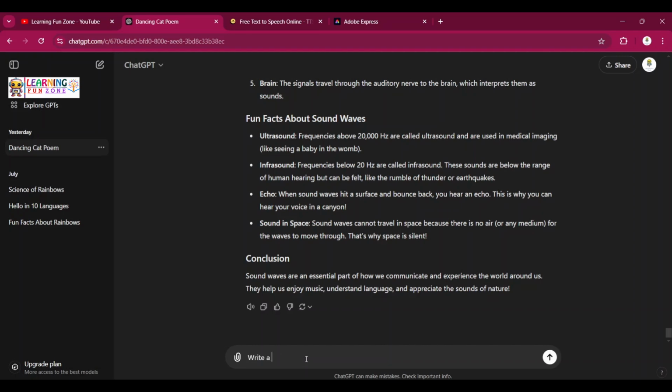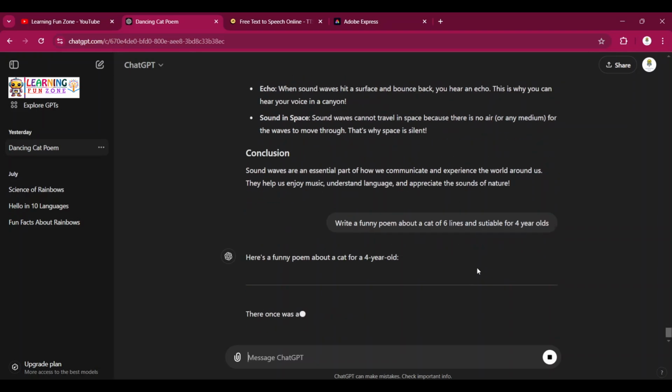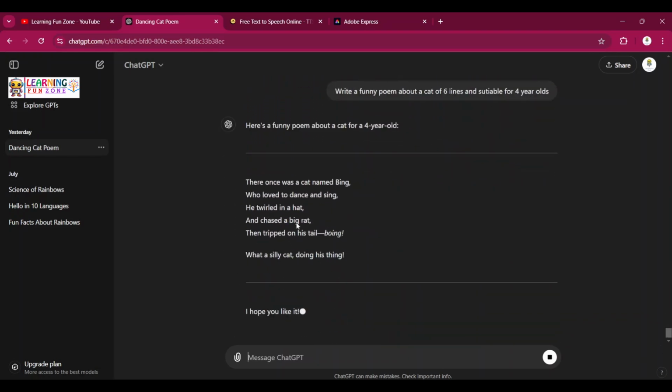Write a funny poem about a cat, let's say of 6 lines and suitable for 4-year-olds. Let's see. So ChatGPT is writing a poem.